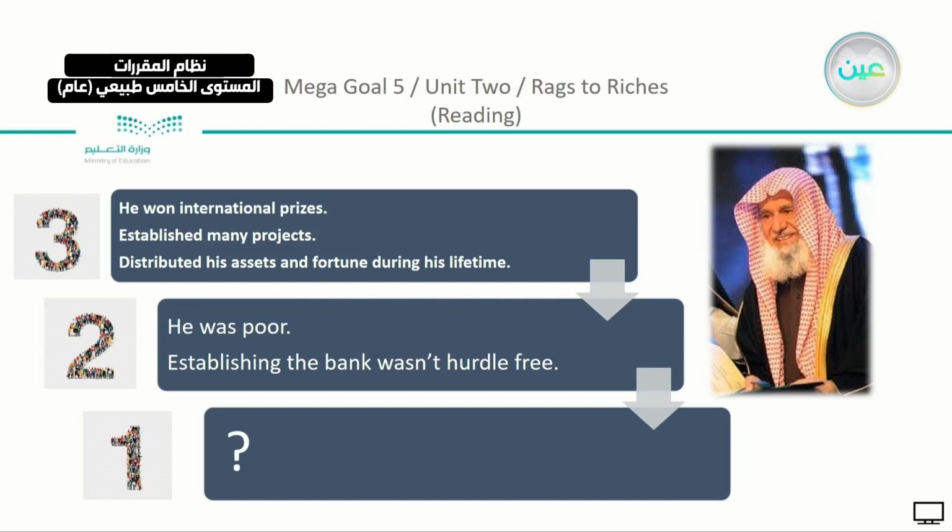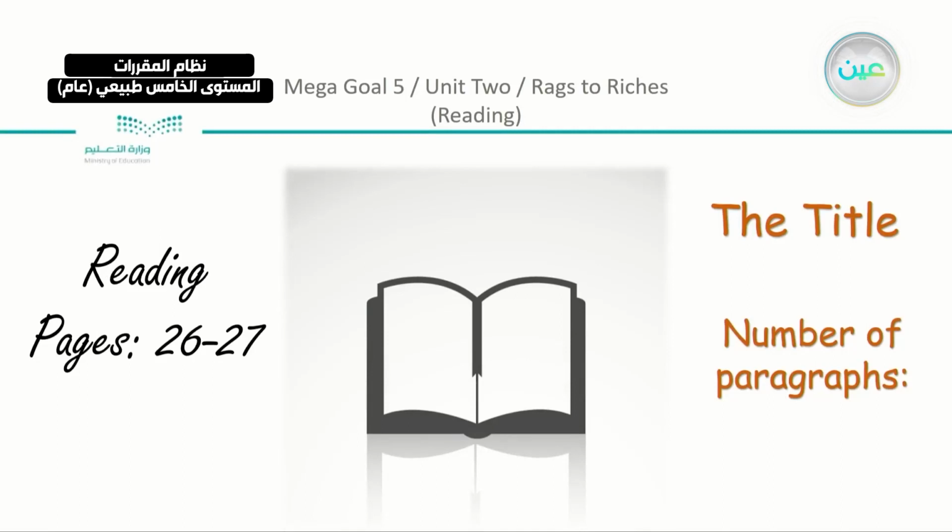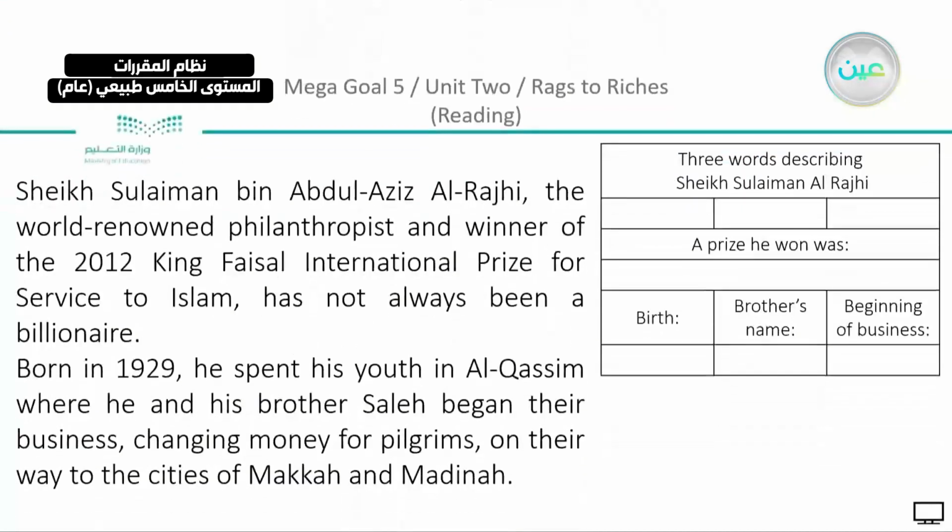Number 1 is connected with you. Something that you want to know about him. Something that you are wondering about Sheikh Sulaiman. So that's why we said, if you were Sheikh Sulaiman, what would you care about? Now, going to your book, page 26, and we have also page 27. You have, of course, the title Sheikh Sulaiman Rajhi. And we have here the number of paragraphs. Just scan quickly, so you would know how many ideas we have. We are going to start part by part.